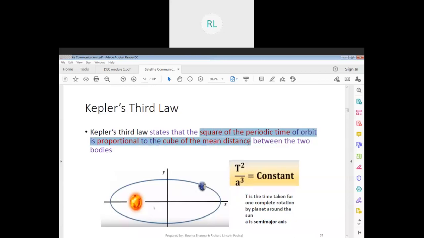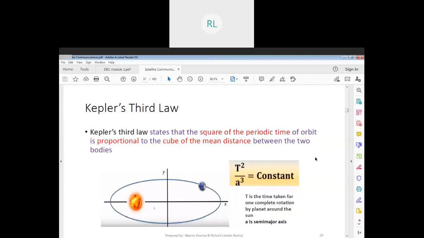You basically will have to remember this formula here: T squared by a cubed is a constant. So if I'm calculating the distance from one body to another body, that is taken as the mean distance, which is a, and I cube it. The total time period taken from one point to another is taken as T, and I square it.